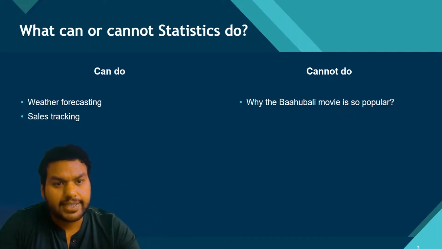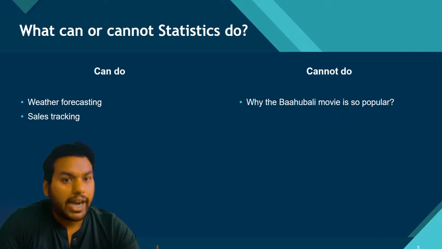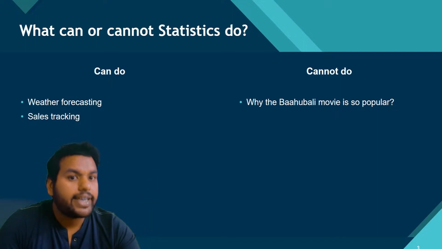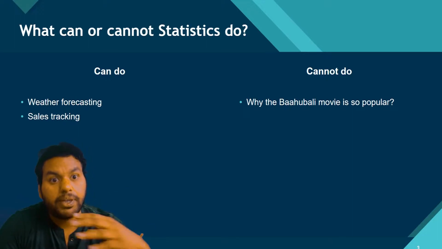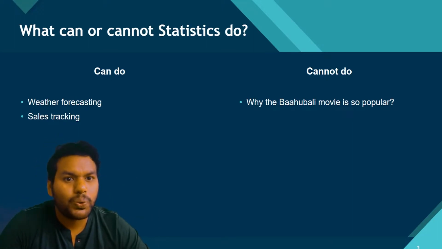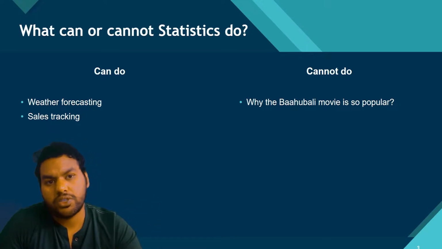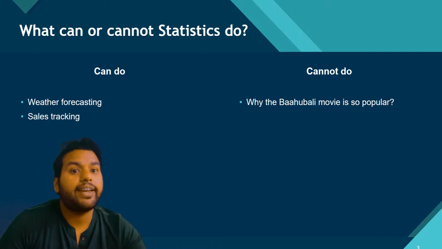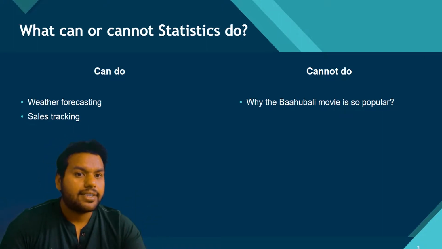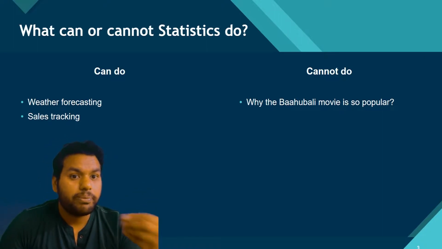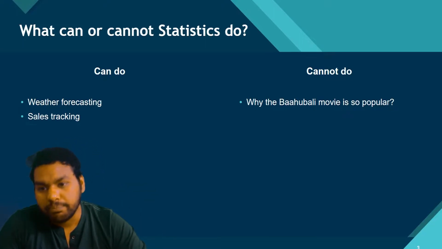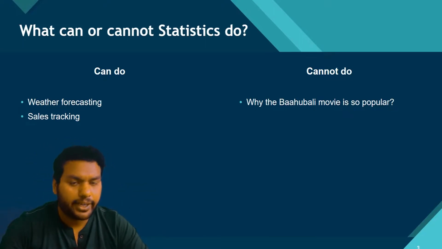One example: I see people say we can't predict the stock market. Yes, I agree, it is true. But what statistics cannot do does not imply that we can't predict the stock. Yes, we can predict the stock, but maybe there is a 99.99% chance that what we predicted will be a wrong prediction. But statistics can do that thing.